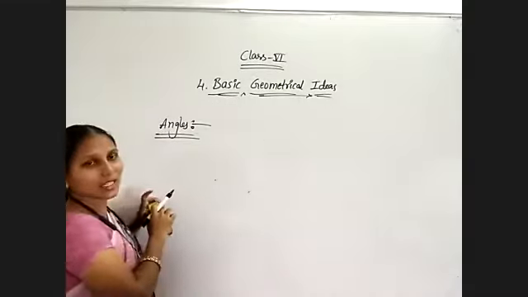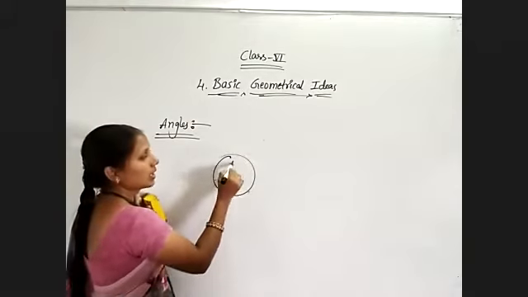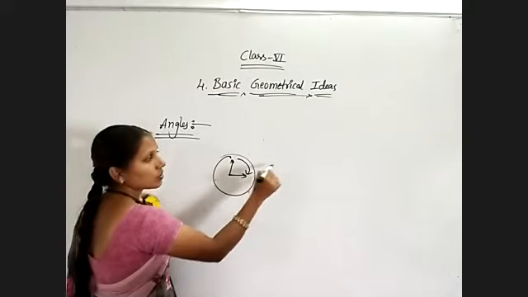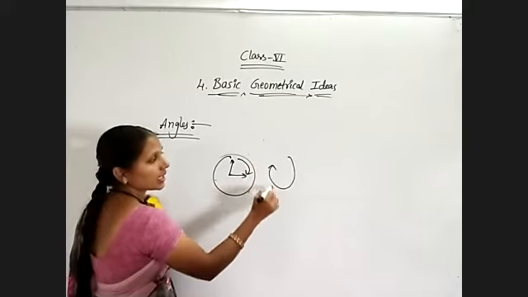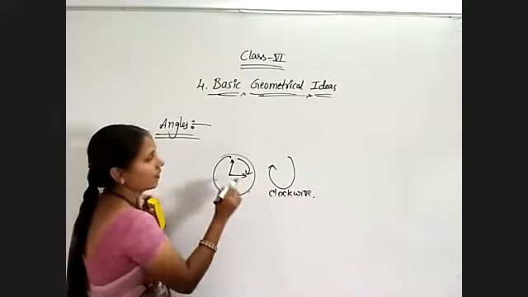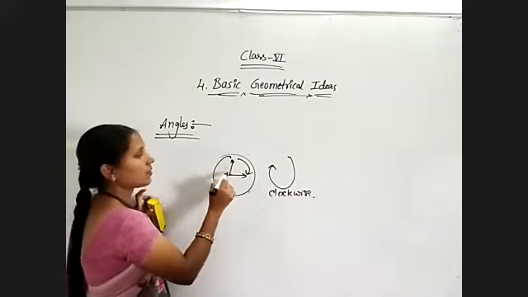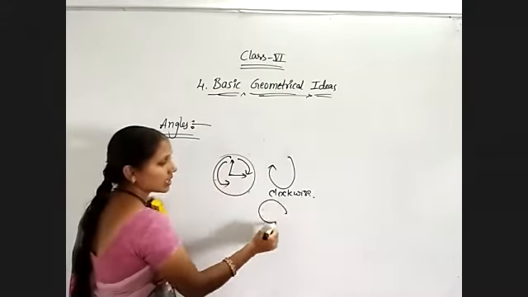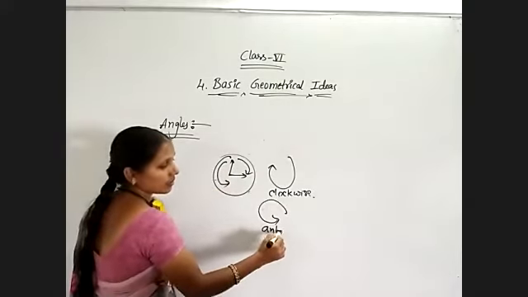How are the hands of the clocks moving? See, the hands of the clocks are moving from here to here. If it moves like this, it is the clockwise direction. When it moves in the opposite direction, like this, it is the anti-clockwise direction.